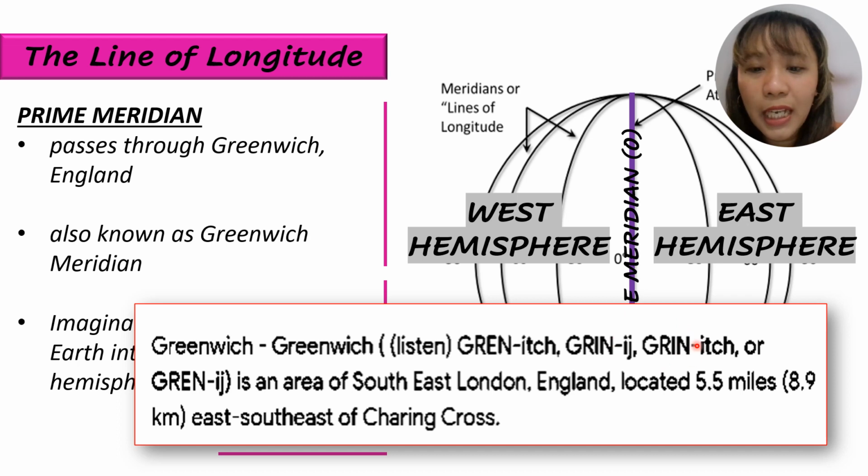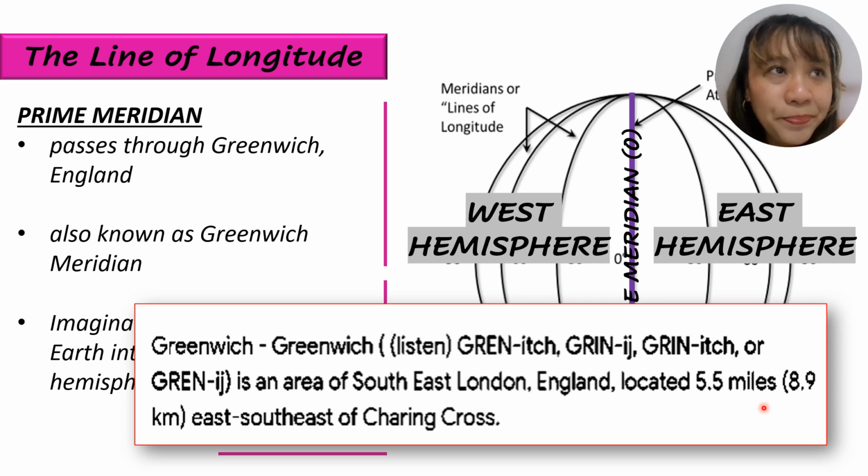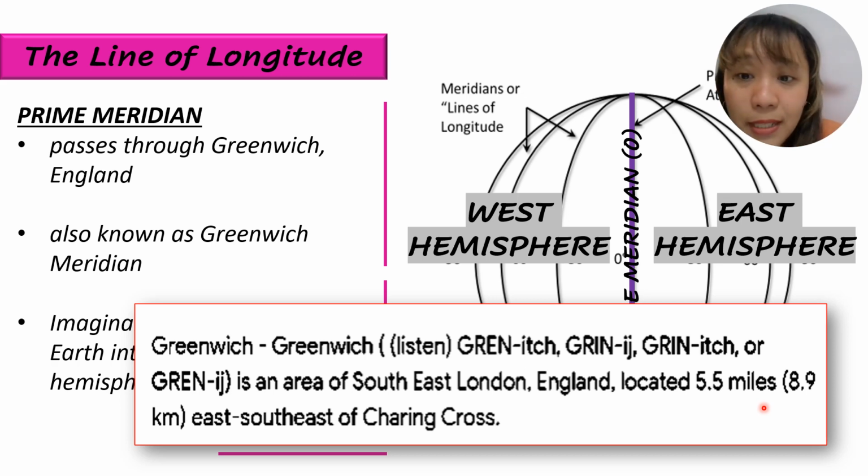The usual one we use here, even me, I use this, is Greenwich. But of course, this one, we're referring to a place in England, an area in southeast London, England, located 5.5 miles east-southeast of Charing Cross. It's like Bacolod City, Negros Occidental, Philippines.